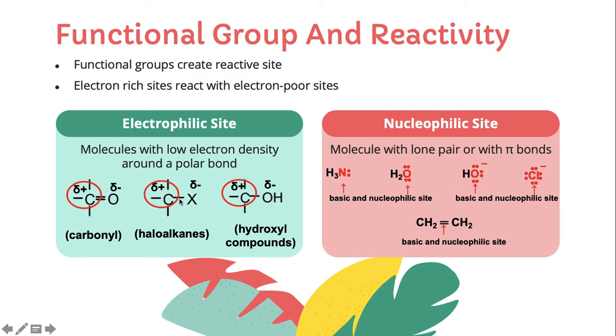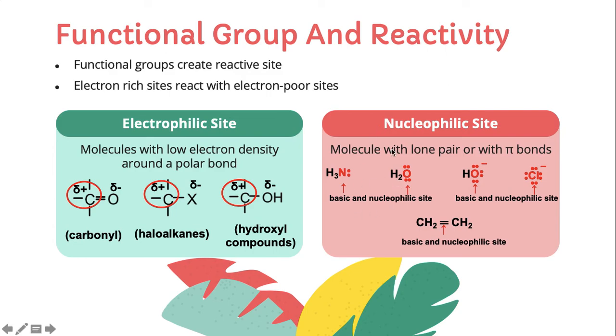So this is where the electrophilic site is, not X; the carbon in the haloalkane is the electrophilic site. Same goes for the carbon in a hydroxyl compound. O is delta minus, so it attracts electrons in this bond, making this carbon slightly positive. So the electrophilic site is the carbon in the hydroxyl compound.